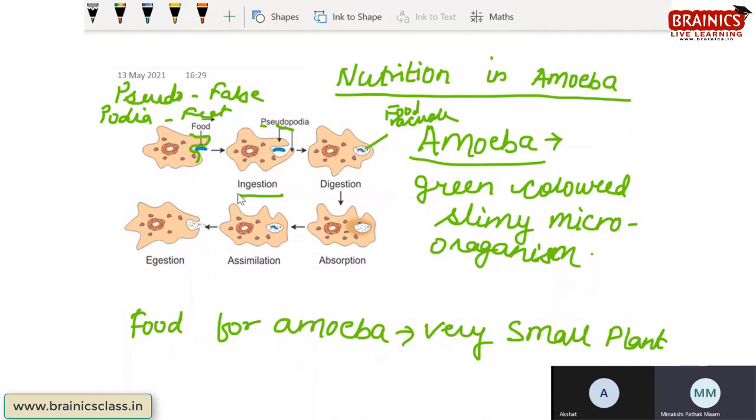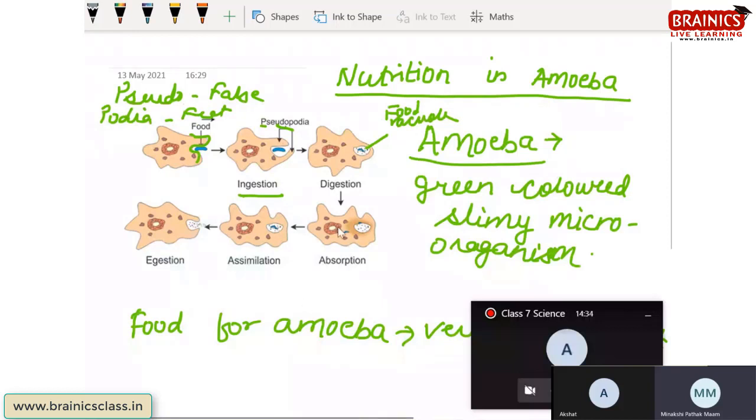Pronounce with me. Whenever one will ask you, name the organ in amoeba which helps in taking up of the food, or which helps in ingestion of food, what will you say? Pseudopodia. Because pseudopodia is the false feet-like structure which helps in taking the food inside the amoeba. Okay.